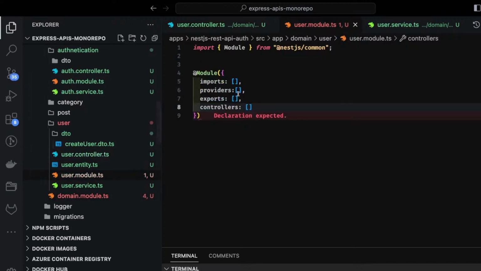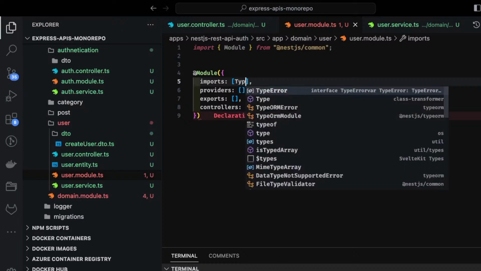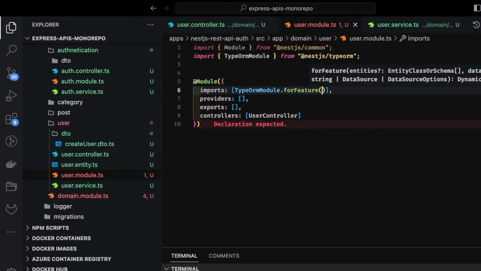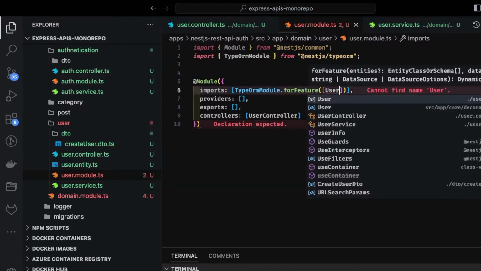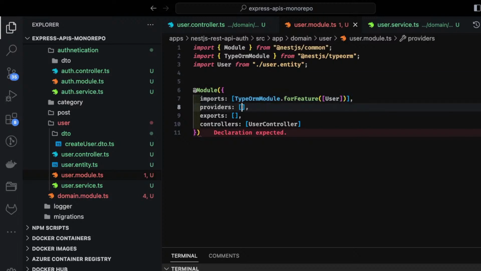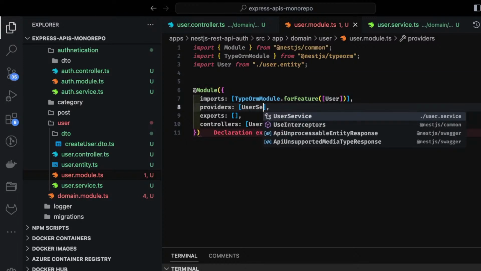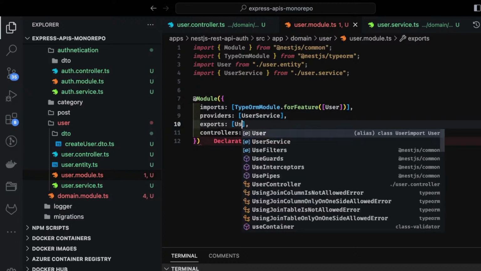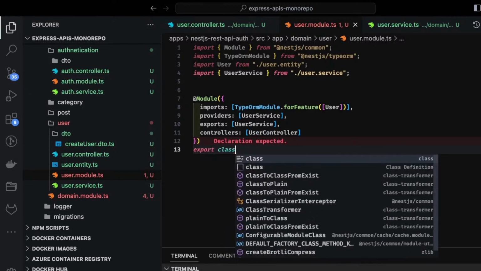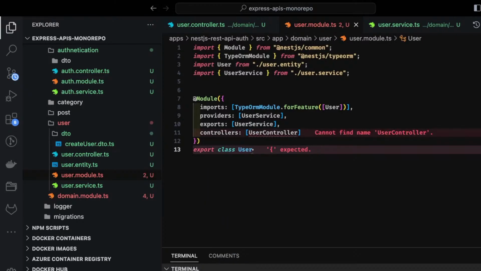I'm just creating the controller first, creating the module. Inside imports, are we importing anything? We need a TypeORM module at least, so we'll use TypeORM module dot forFeature because we are accessing the user entity here. User is a part of user entity, and then providers means any services we are using. User service, export this user service from here, and export this module by adding a class. Export class UserModule.